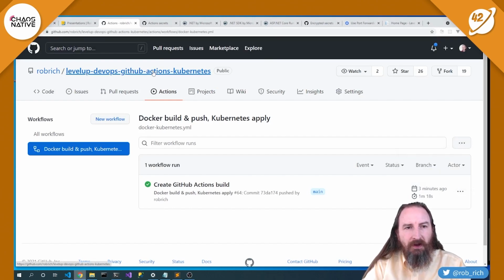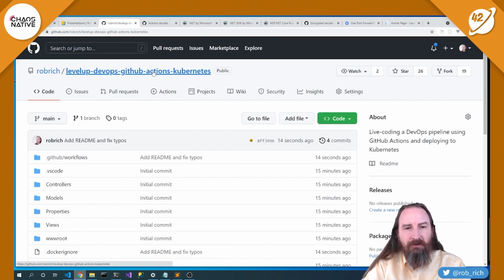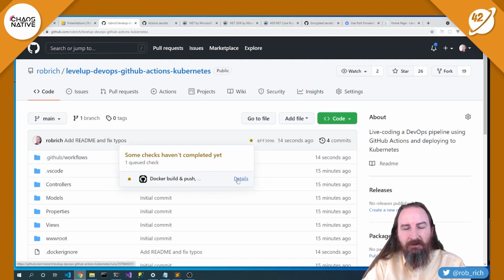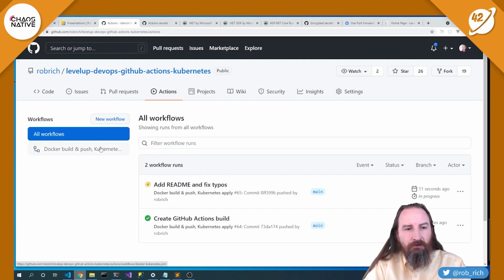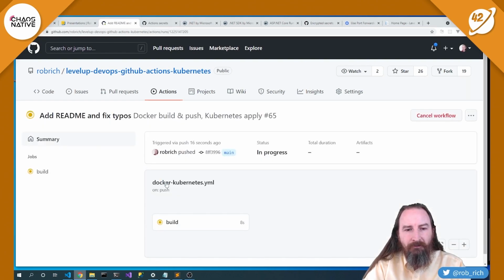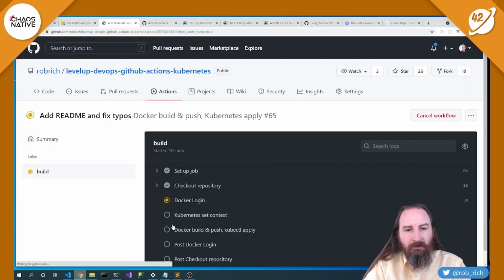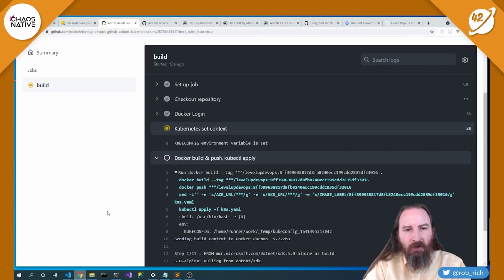And because we have that content in place, it's actually going to kick off a new build. Let's watch it because it's really fun. Last time we went in here and we went to details to get at our build. This time let's go to Actions and we can choose our particular workflow, or I see the build started right here. That's great. Let's dig into that particular build and watch it go.